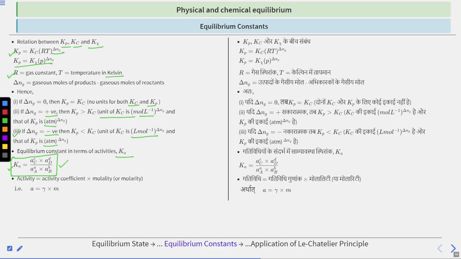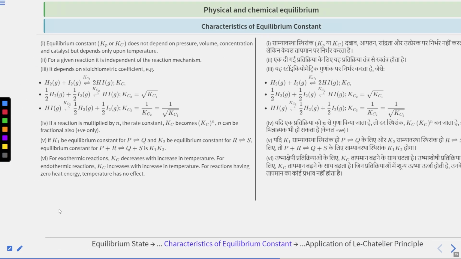Activity is basically given by the activity coefficient multiplied by the molality or molarity of the solution. So a is equal to gamma multiplied by m, molality, or we can also write the molarity in place of molality. So this is the activity relation.